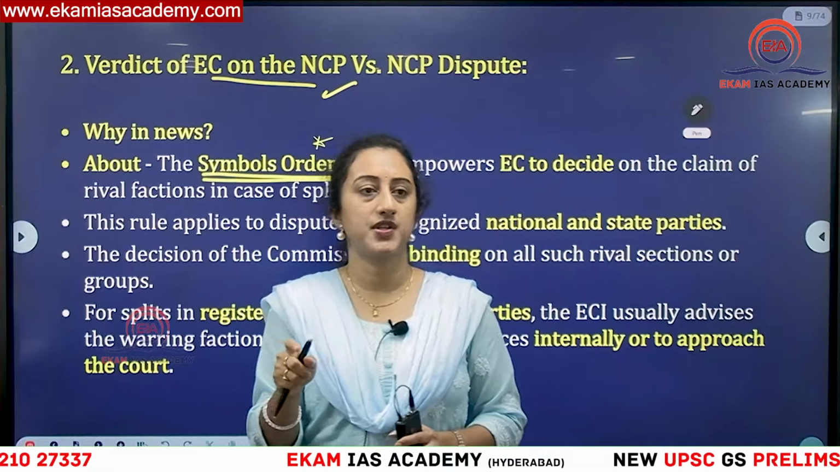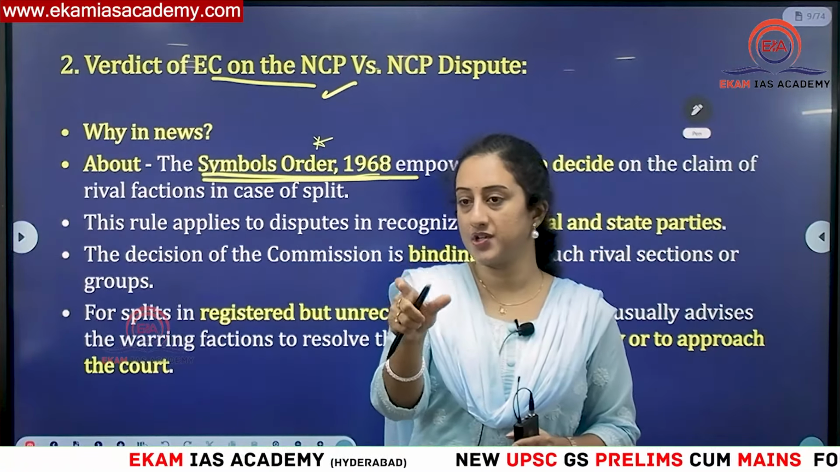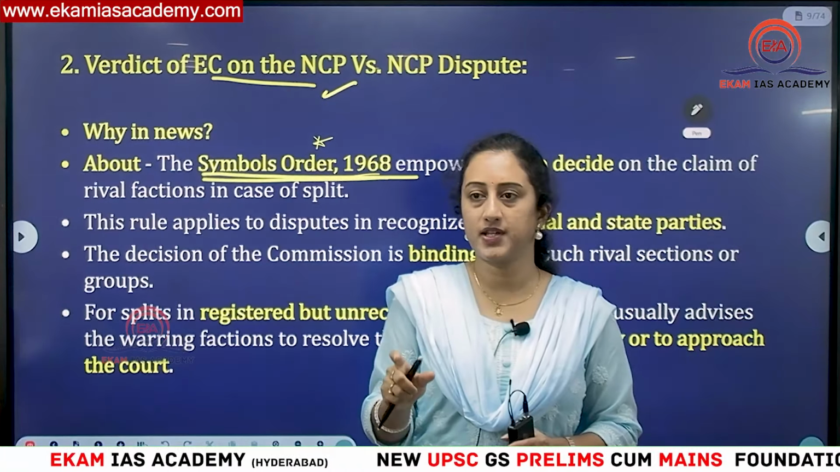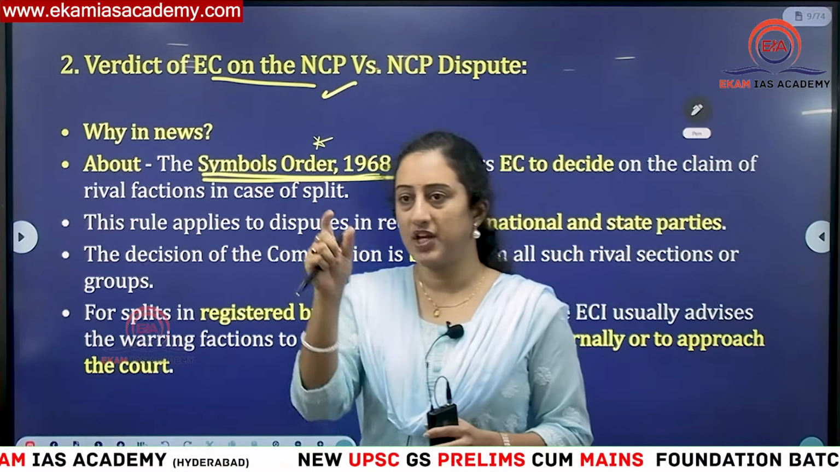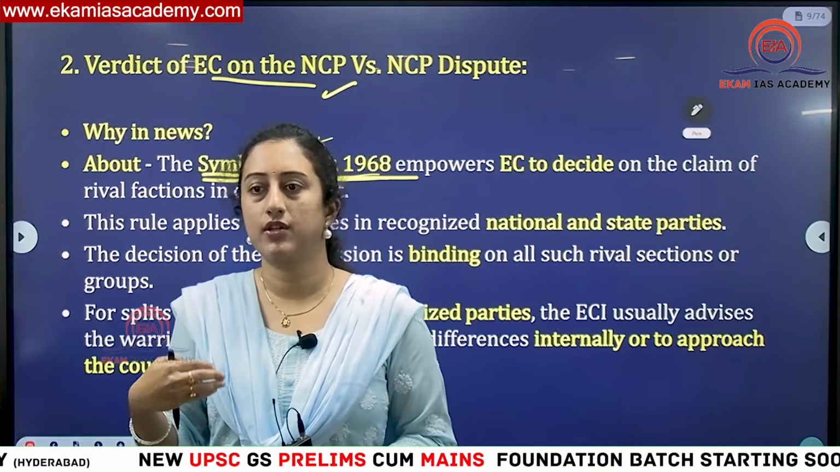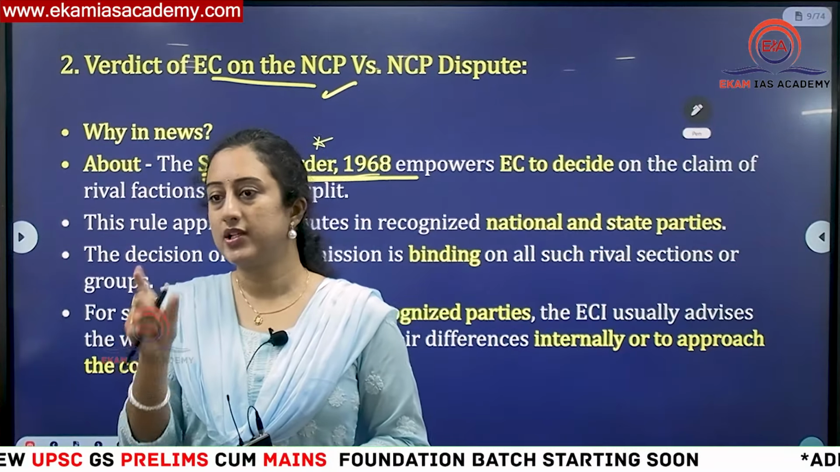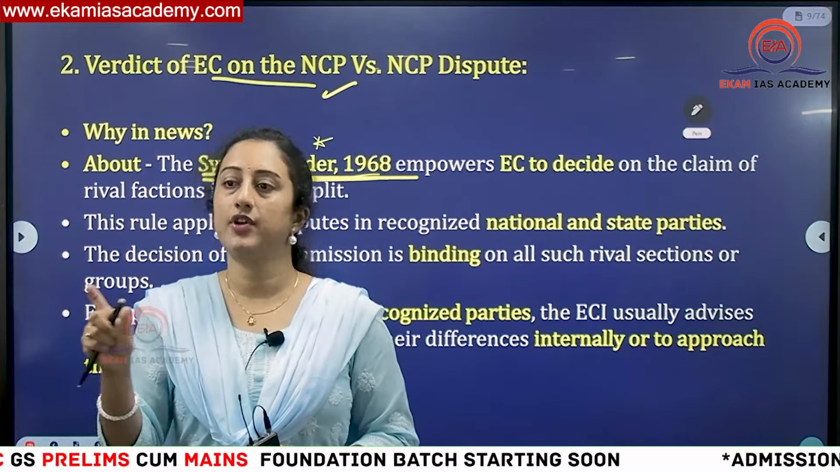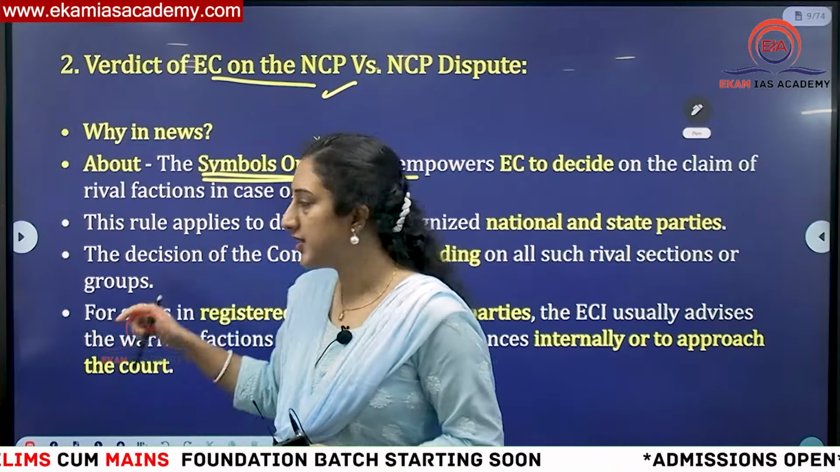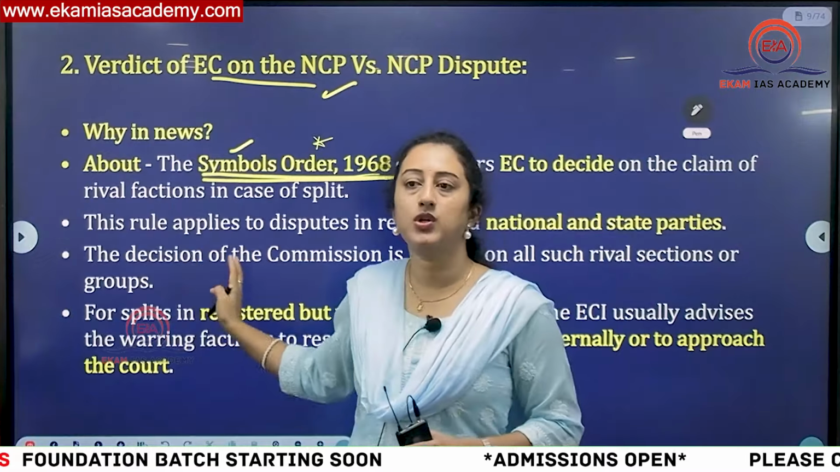The second situation is that they have registered, they have fought elections, but they did not meet the criteria they have to meet. For example, there is a percentage mentioned for national party and state party. If they did not meet that criteria, like they suffered losses in the election, next time they may improve. Till then they will be registered but unrecognized. For these parties, this Symbols Order or this dispute settlement mechanism will not apply.